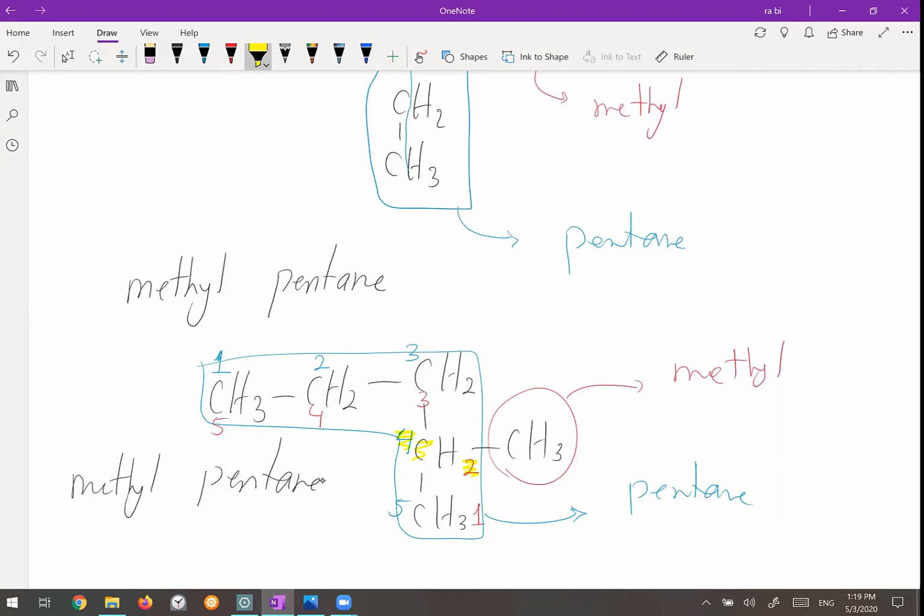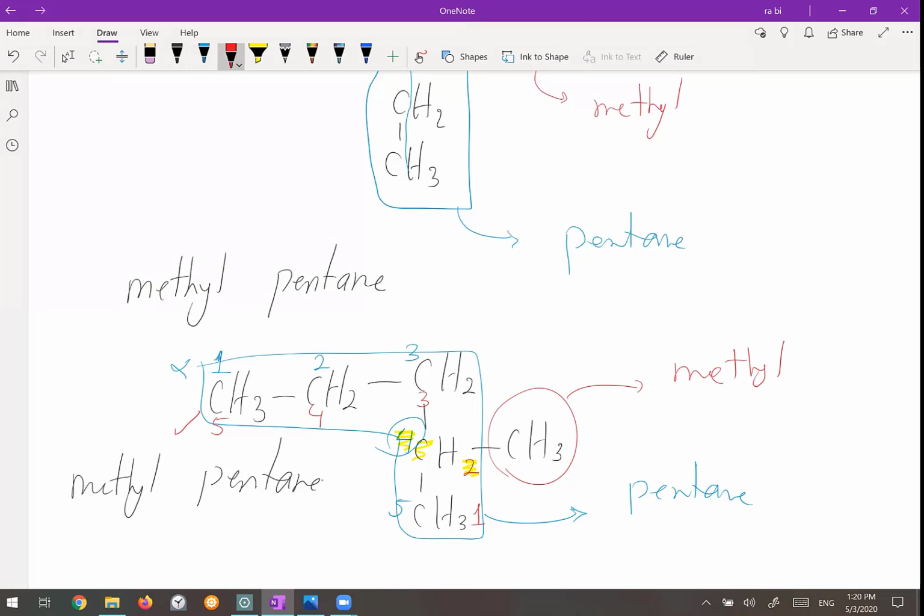So in this case, if I number the parent chain from the bottom, the branch receives number 2. So the red one is the correct system of numbering for this case, and the blue one is not correct. Because if I number it in the blue format, the branch would be connected to carbon number 4.